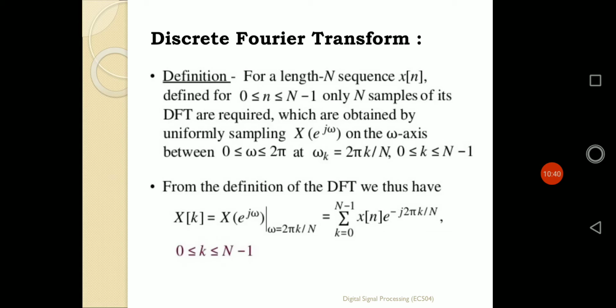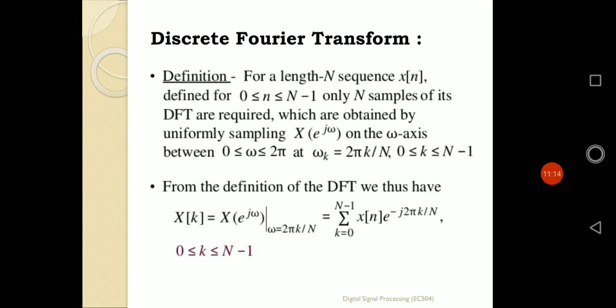So from the definition of DFT, we can thus have that X[k] will be simply equal to X(e^jω), that is the DTFT, when the value of ω is 2πk/N. If I put the value of ω there, we get the definition as the summation, n ranges from 0 to N minus 1, of x[n] e to the power minus j2πkn/N.